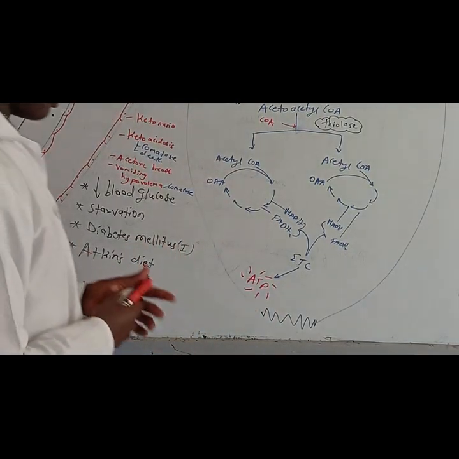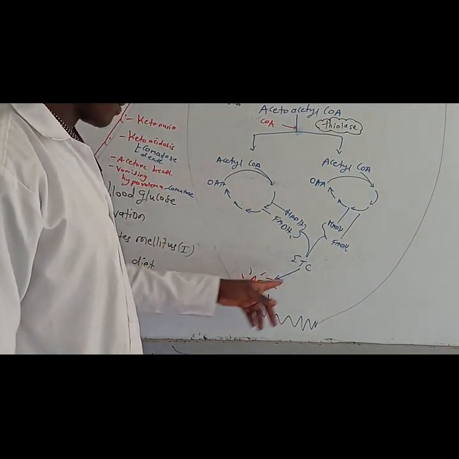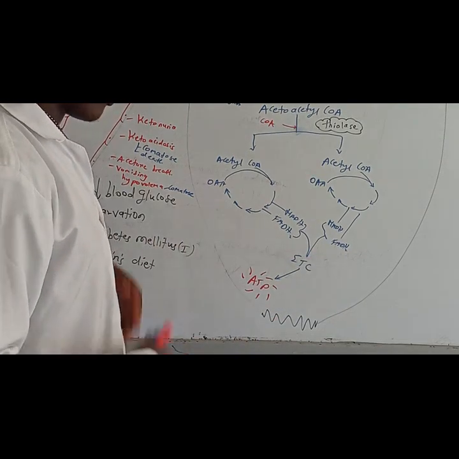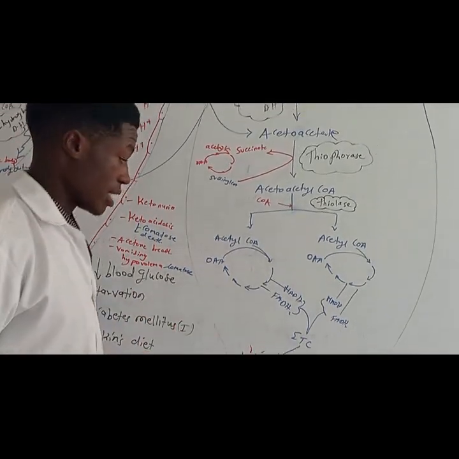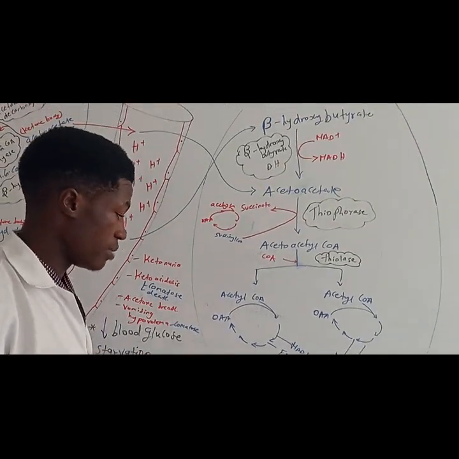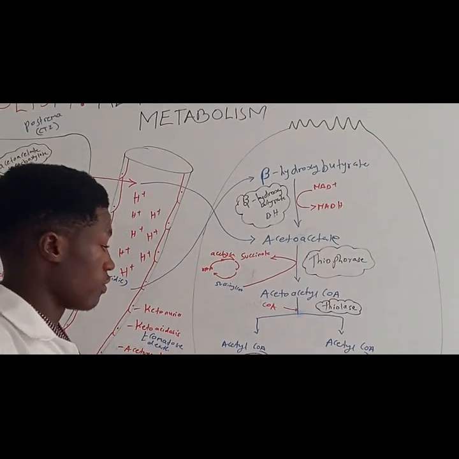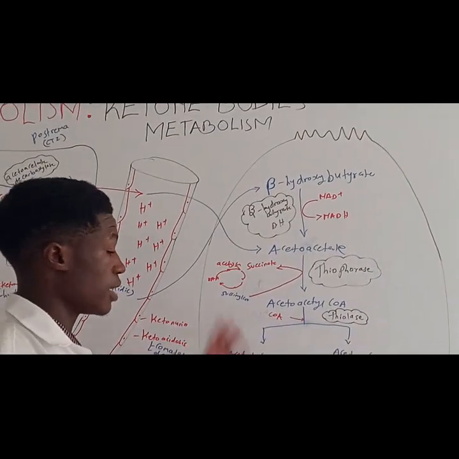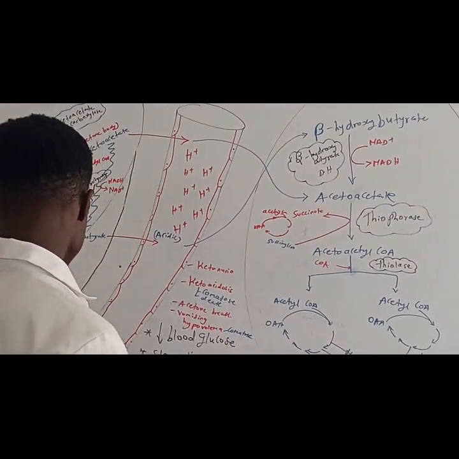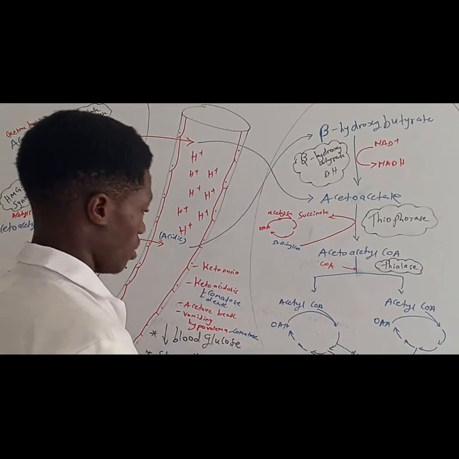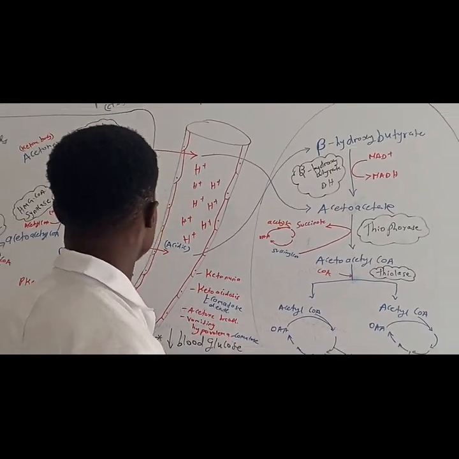The process by which we synthesize ATP from the electron transport chain is through oxidative phosphorylation. Oxidative phosphorylation helps us synthesize a great amount of ATP so that we can run a series of functions in the body, for example, muscle contraction, everything that requires energy in the body. Now, that's for ketone bodies.